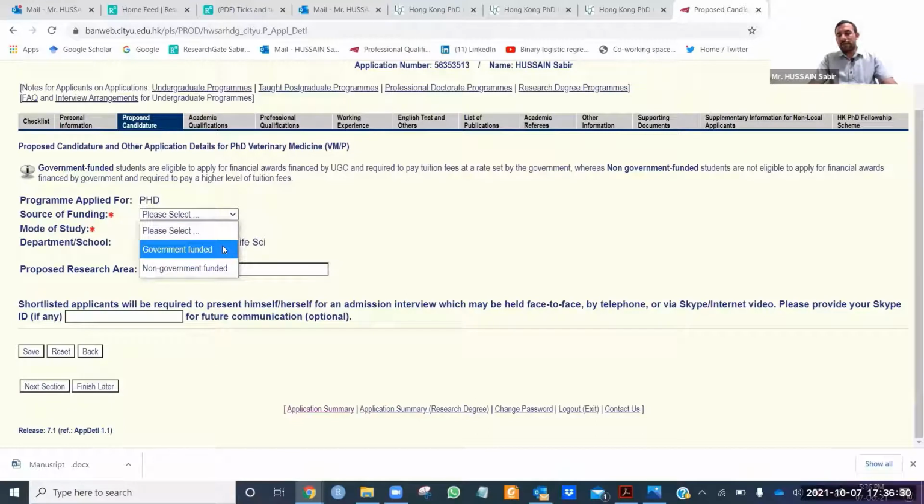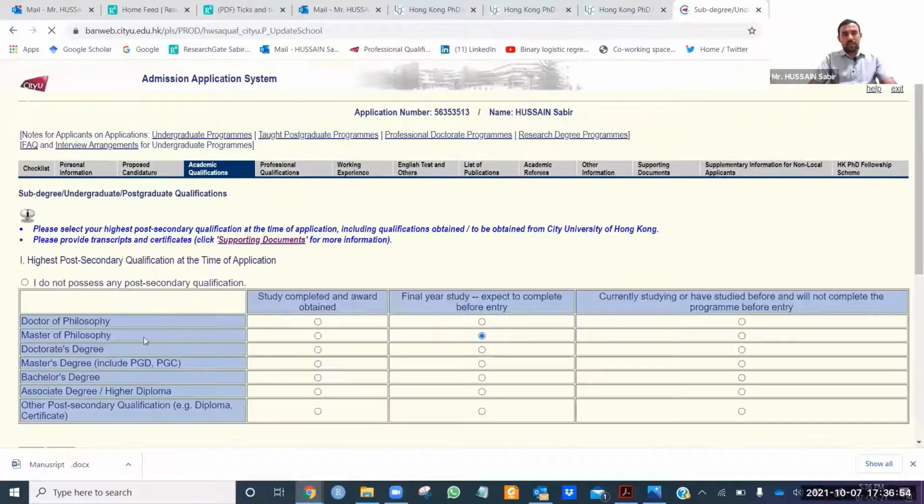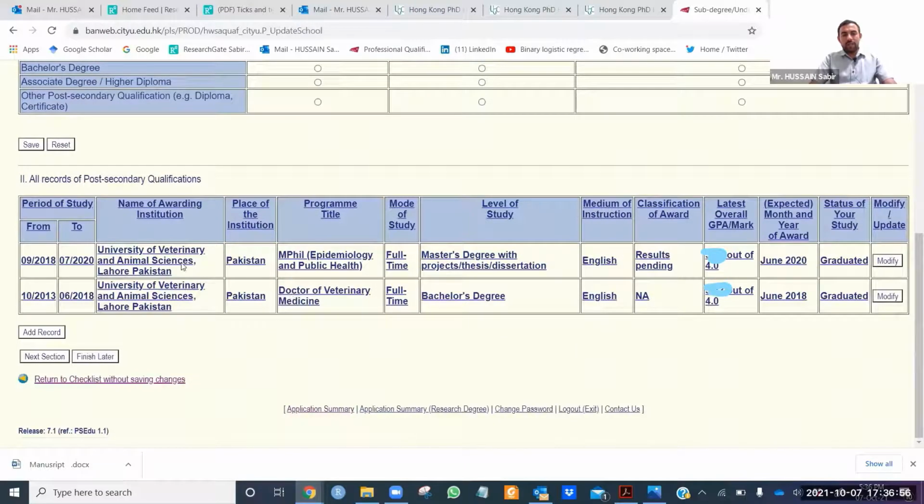Obviously, if you are applying for the Hong Kong PhD Fellowship Scheme, you need to select government funded, and if you are applying for others, like non-UGC, you can select non-government funded as well, but full-time. Proposed area of research, like in my case, vector-borne diseases.